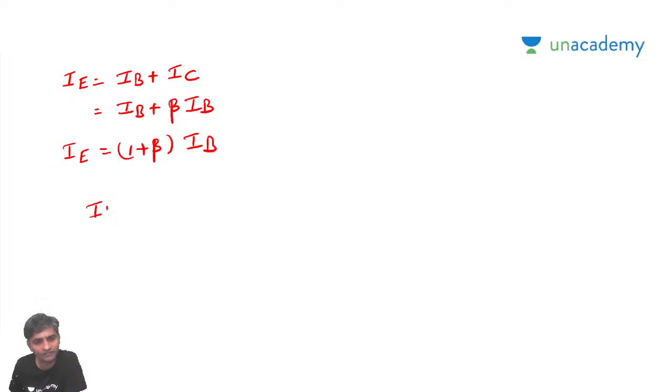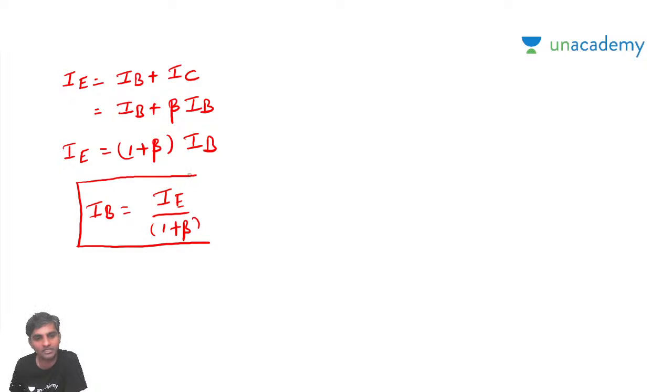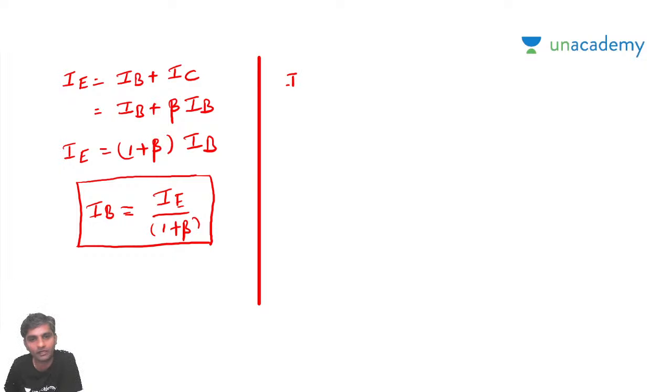If you want to calculate the value of IB, we can write it as IE by 1 plus beta. So this is the equation which you guys should remember. You might have practiced this kind of equation many times, and I think I have told you while we were discussing the problems also. So IB is equal to IE by 1 plus beta. So what I'm expecting, IB1 is equal to IE1 by 1 plus beta.